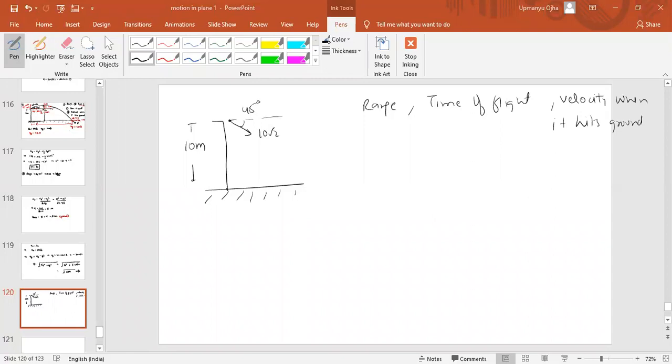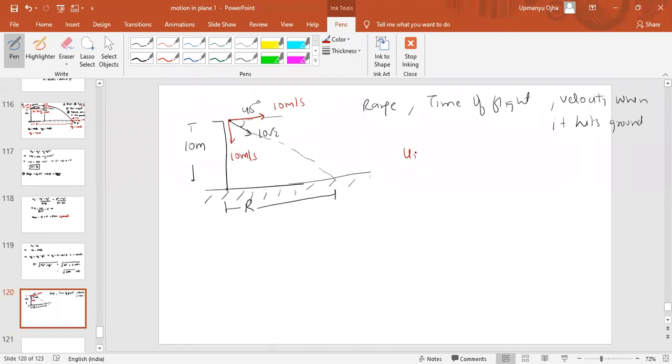So what is the path of the projectile in this case? It would be like this. Again, the projectile path will be there. Now this is your range. The method remains the same. If you understand the method, then it is not a very difficult problem. This velocity will have two components. One along the horizontal, which is 10 meter per second. Vertical will be again 10 meter per second.